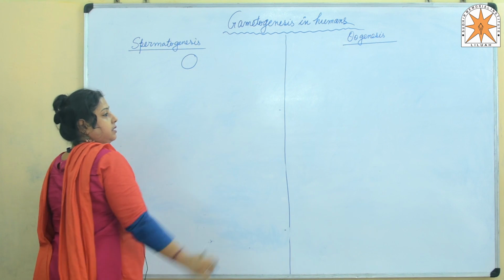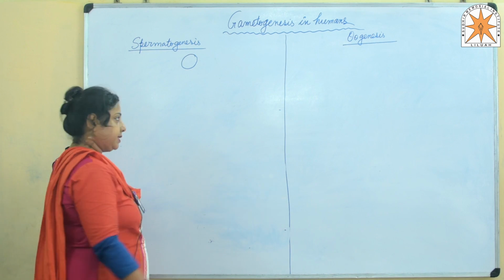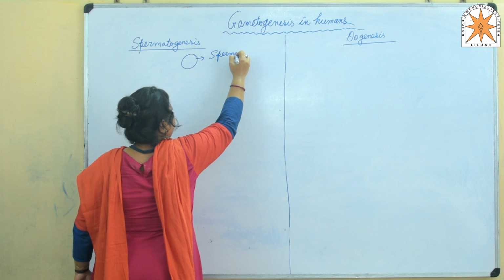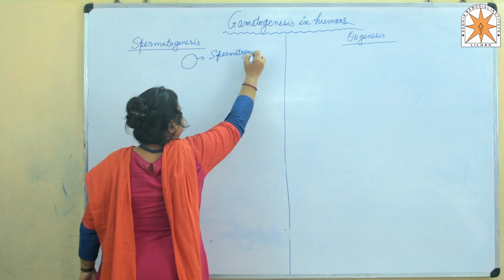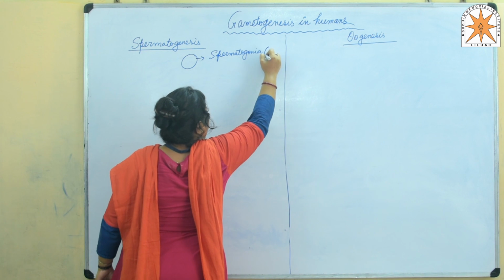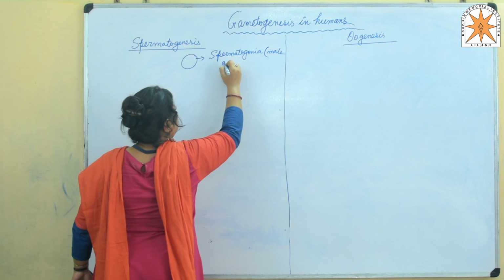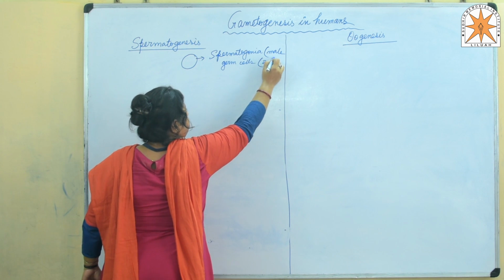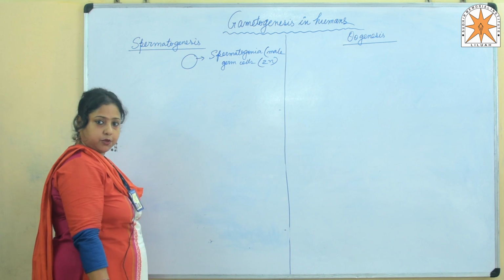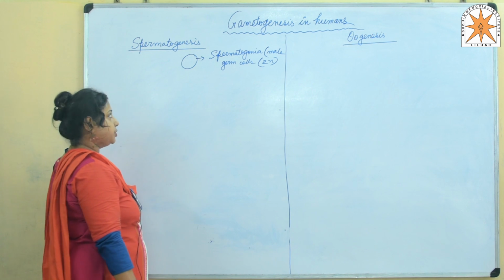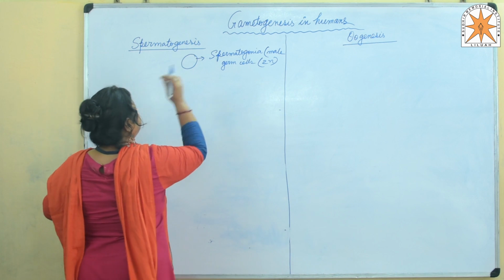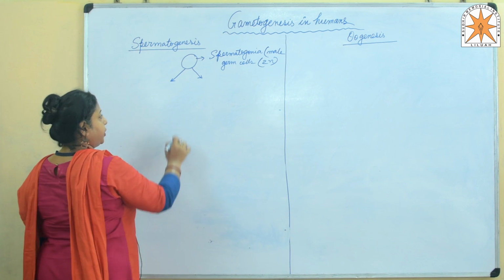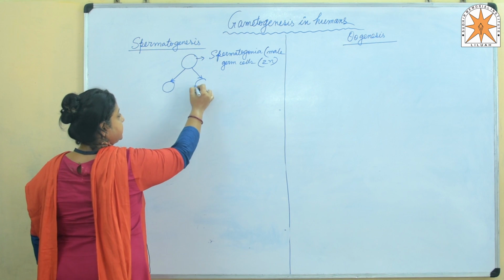It starts with the spermatogonial germ cells. Spermatogonia, which are also called male germ cells, having diploid number of chromosomes, that is the 2n constitution. Now, these spermatogonial cells undergo mitotic division to produce two types of cells.